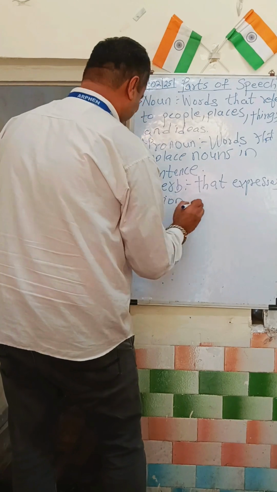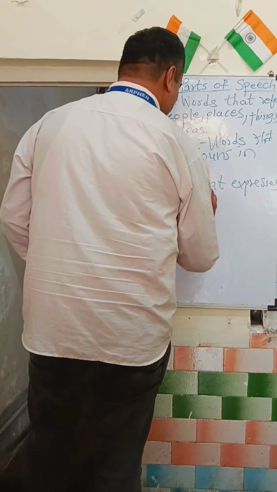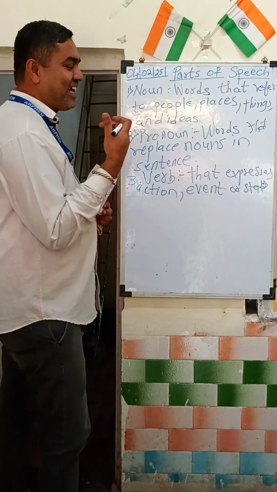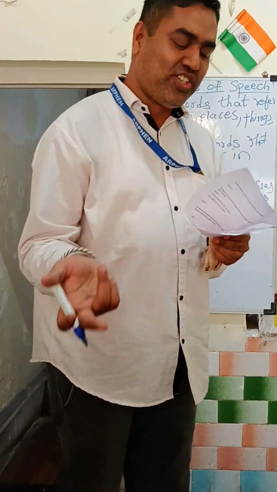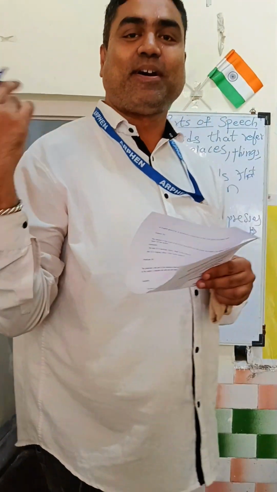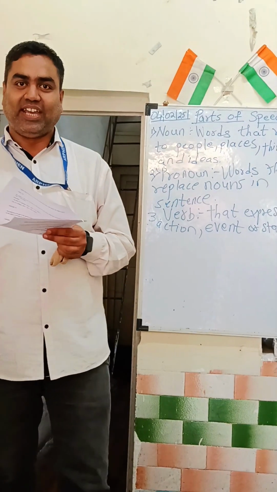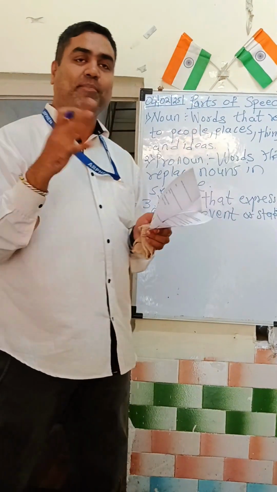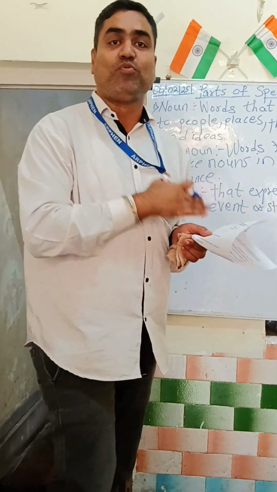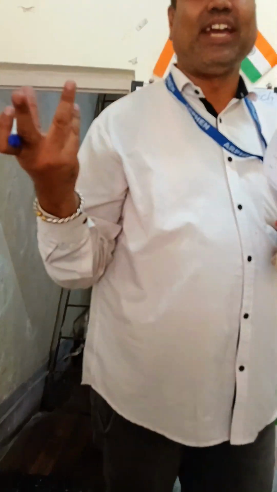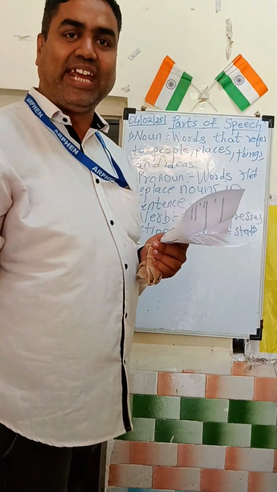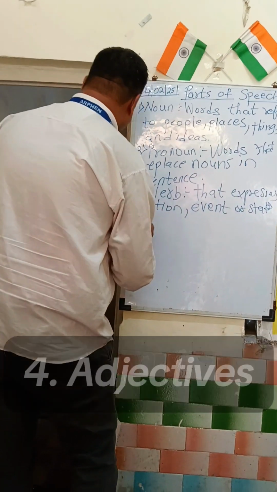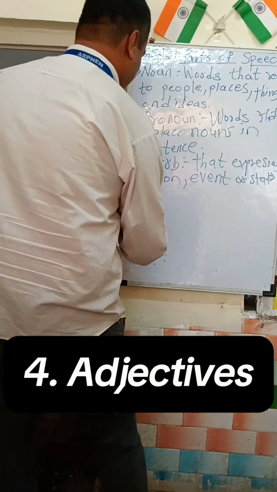For example, it can be run, playing, running, or swimming. I think all this can be part of verb. It can be referred to as a verb wherein we express action or any kind of state or event. Now fourth, we would like to consider adjectives.